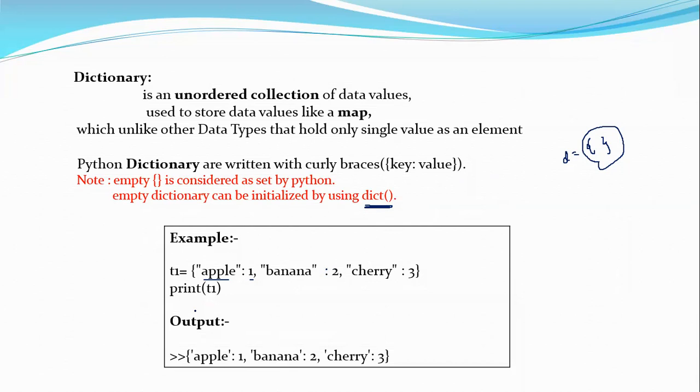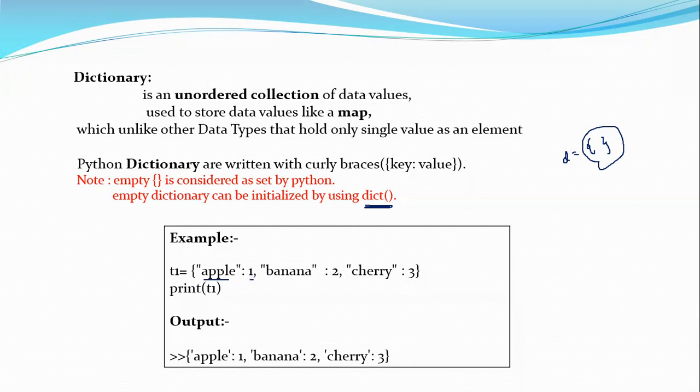So how will a dictionary look? Here is an example. T1 is equal to curly brace, apple colon 1. The key can be an integer, a float, a string, anything, colon 1.